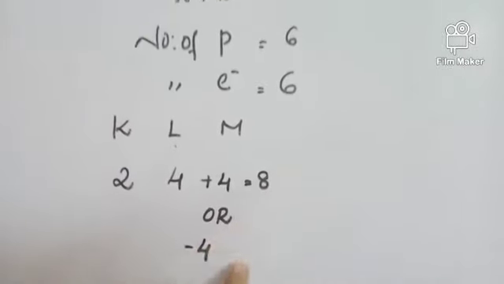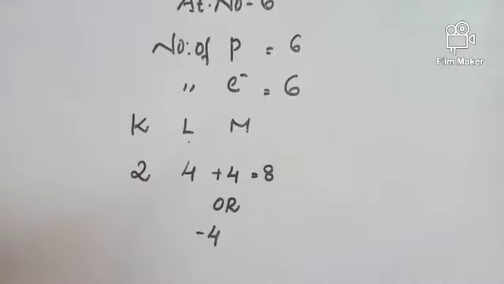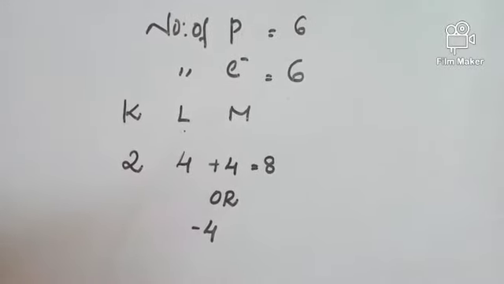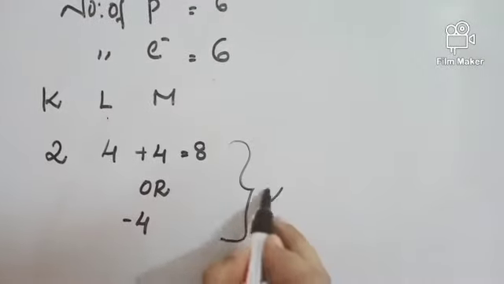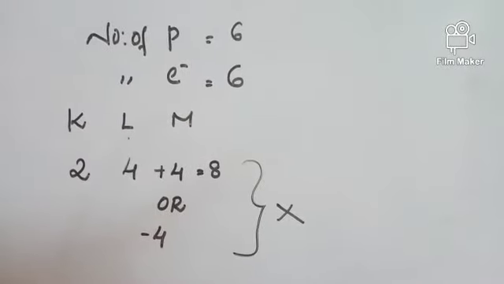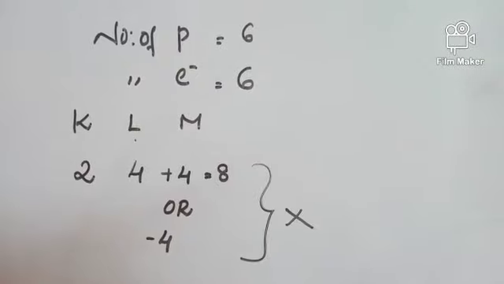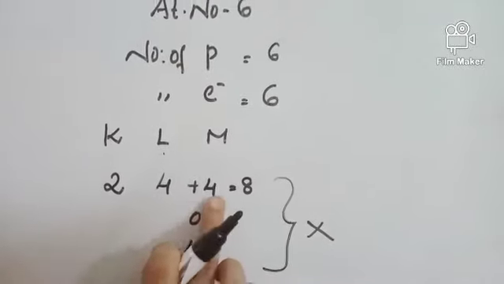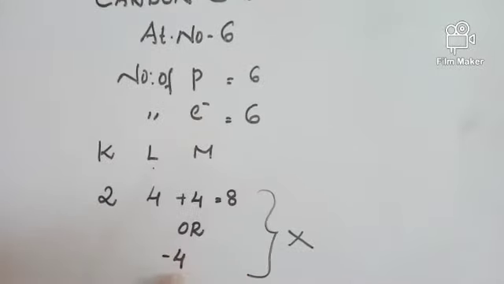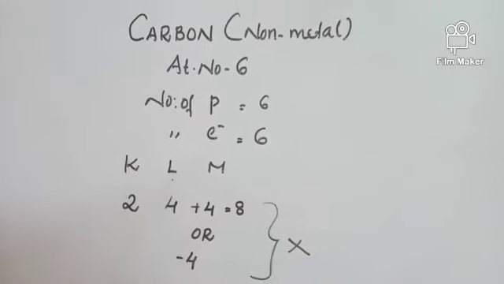Any of these two should happen for carbon to attain stability. But unfortunately, these two cases are not possible in the case of carbon. Why can carbon not lose or gain electrons? Let us discuss that.